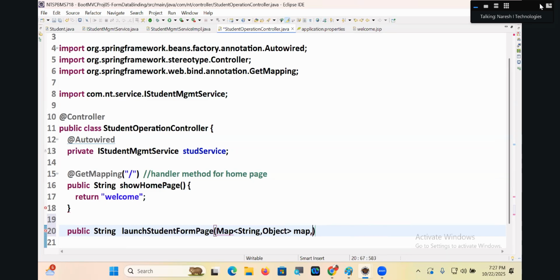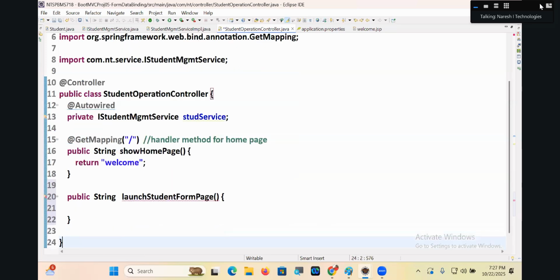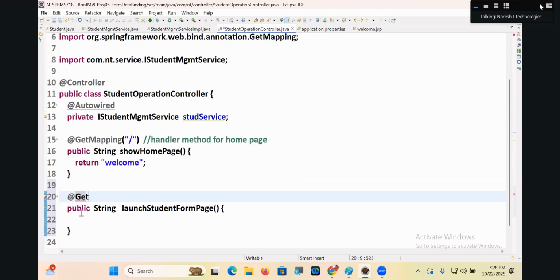For launching time, it is not required. At the time of launching, nothing is required. I'm taking @GetMapping("/register"). Okay, that's good.